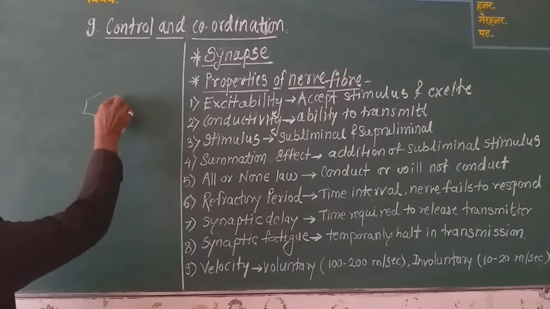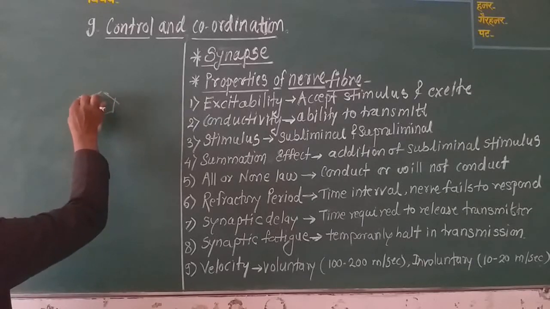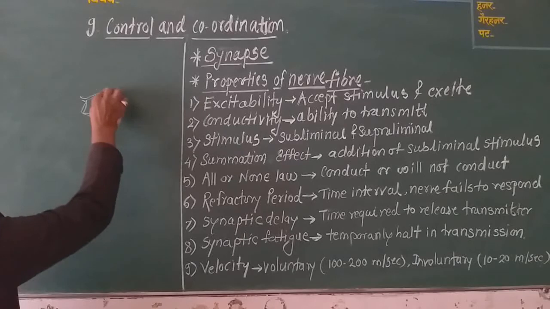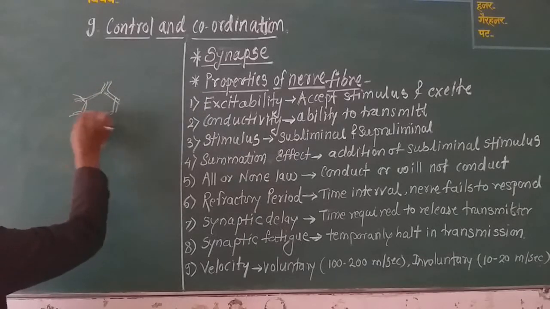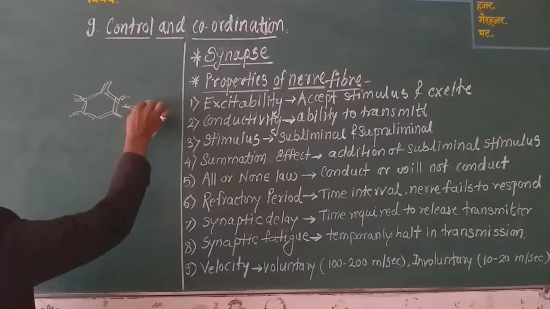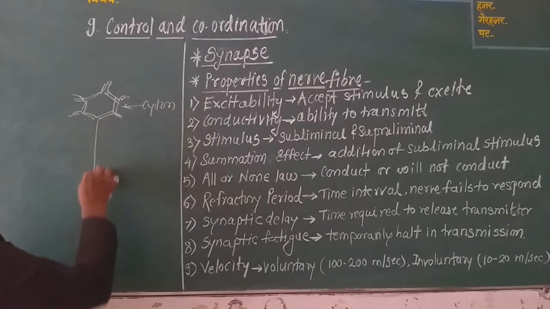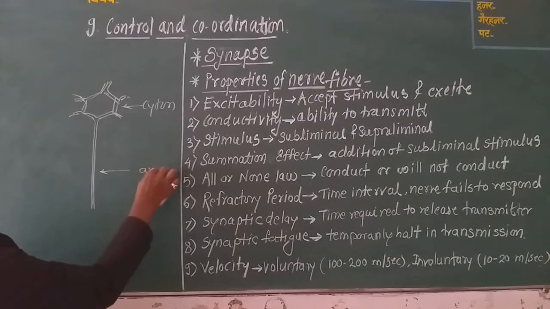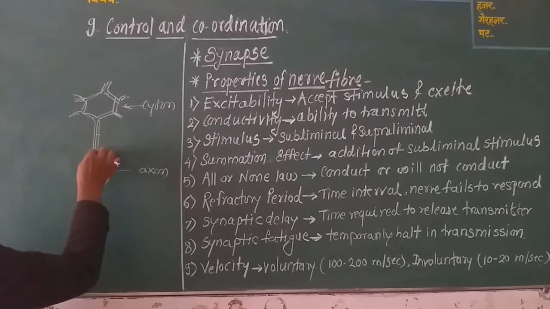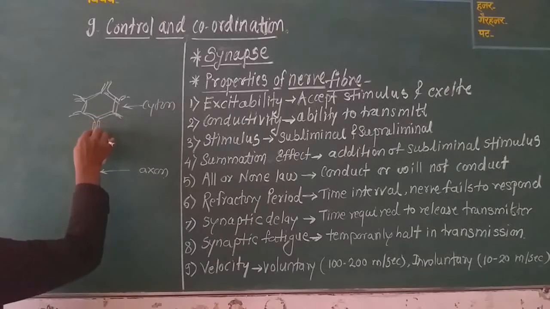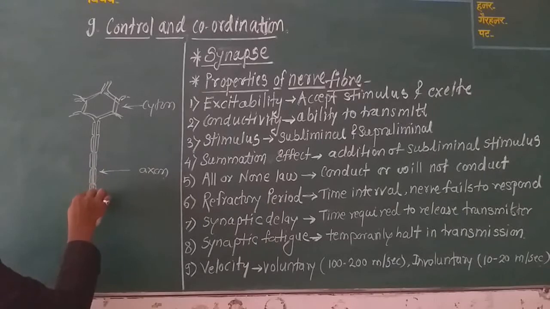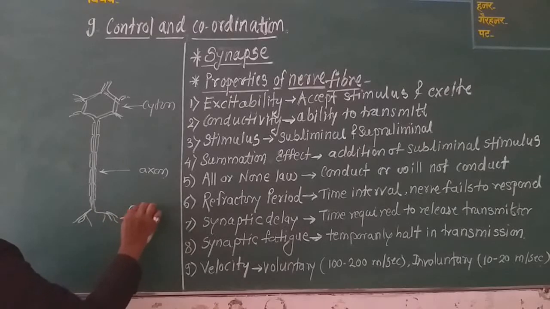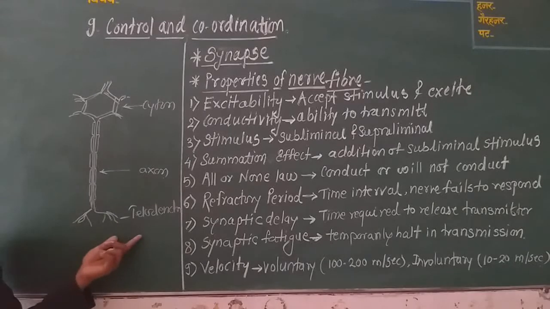This neuron consists of a cell body, and this cell body consists of cytoplasm. From this, a long process arises. This long process is called the axon, and it is covered with a membrane, the neurilemma, and it forms the telodendrons. Okay, such type of telodendrons.